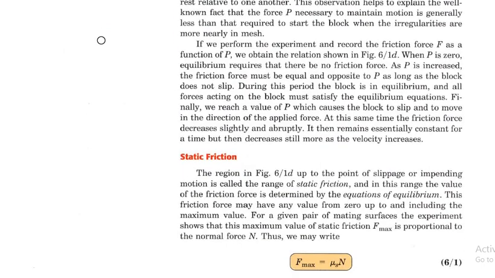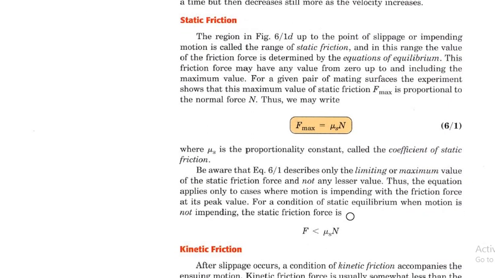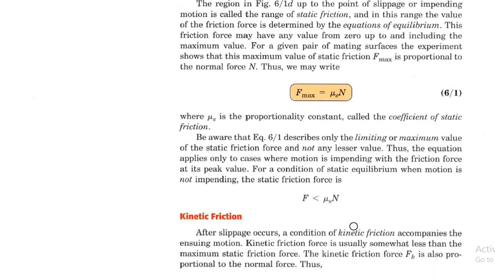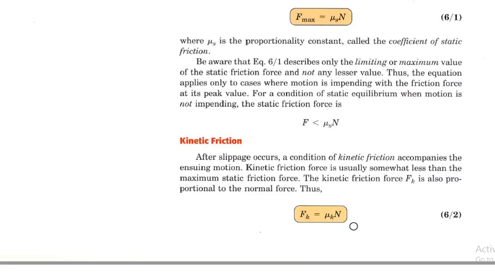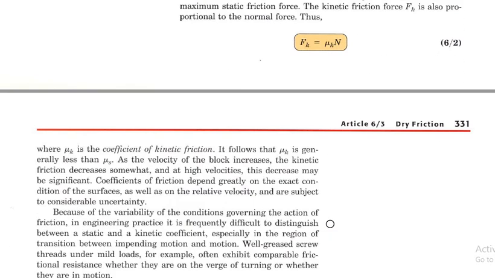So for static friction, we have F max equal to mu s N, where mu s is the coefficient of static friction, and before movement has started, friction will be less than mu s N. And what is kinetic friction? After the motion has started, friction will be equal to mu k into N. Mu k is the proportional coefficient of kinetic friction, and as the velocity increases, the kinetic friction decreases somewhat, and at high velocity the decrease may be significant.